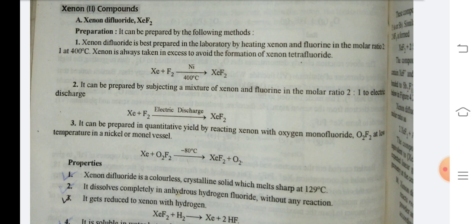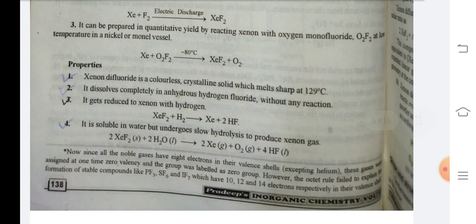Number 3. It can be prepared in quantitative yield by reacting xenon with dioxygen difluoride, O2F2, at low temperature in a nickel or Monel vessel. Xe plus O2F2 at minus 80 degrees Celsius gives XeF2 plus O2. Properties. Number 1. Xenon difluoride is a colorless crystalline solid which melts sharply at 129 degrees Celsius. Number 2. It dissolves completely in anhydrous hydrogen fluoride without any reaction. Number 3. It gets reduced to xenon with hydrogen. XeF2 plus H2 gives Xe plus 2HF.